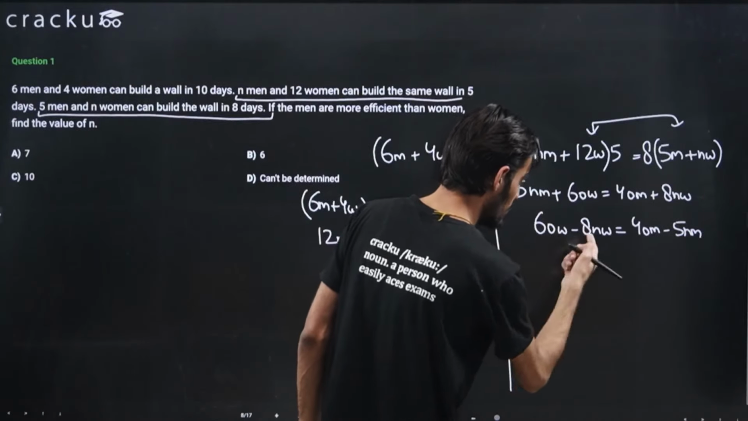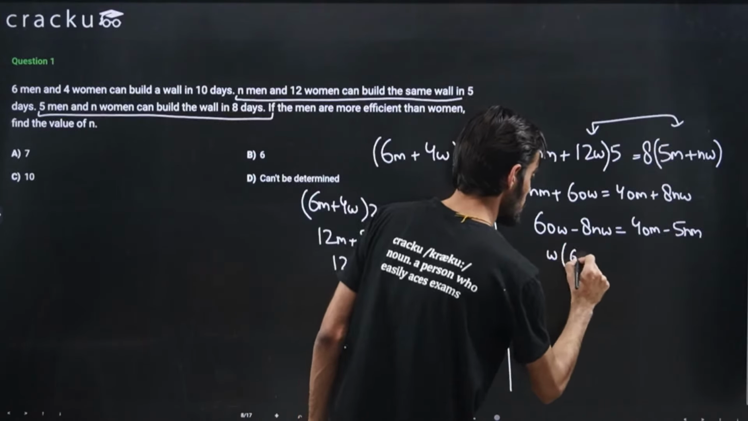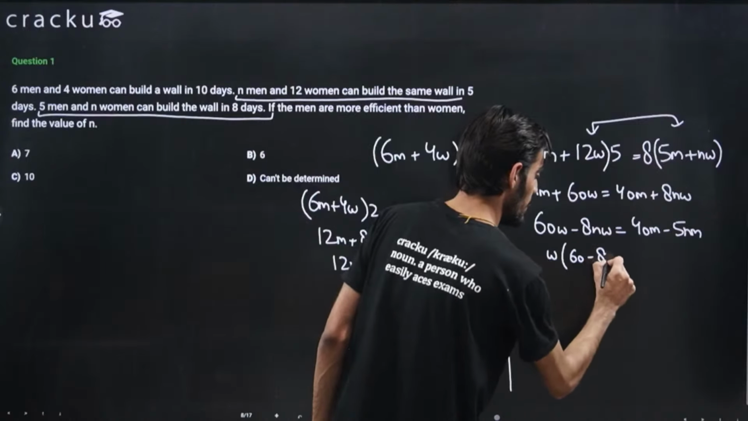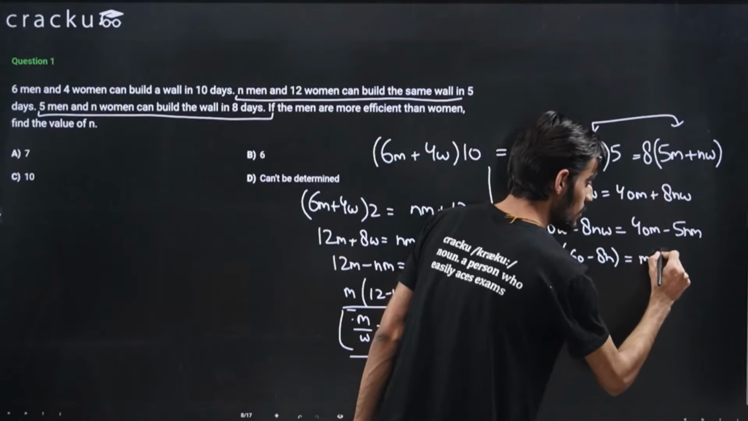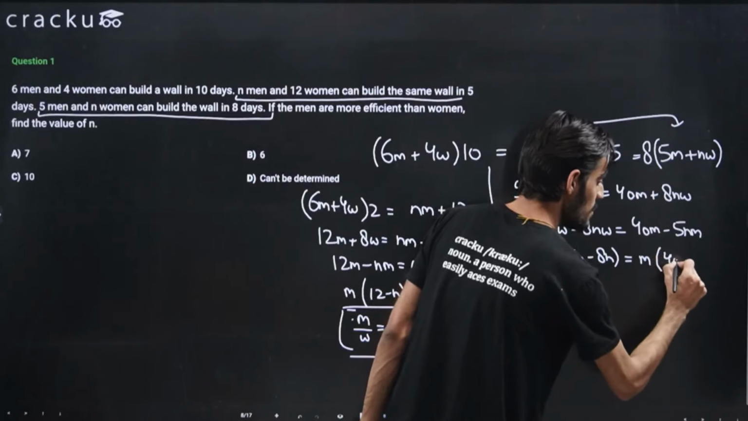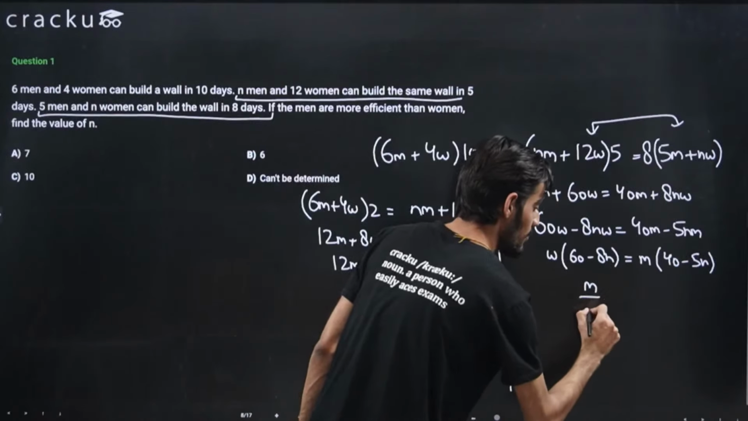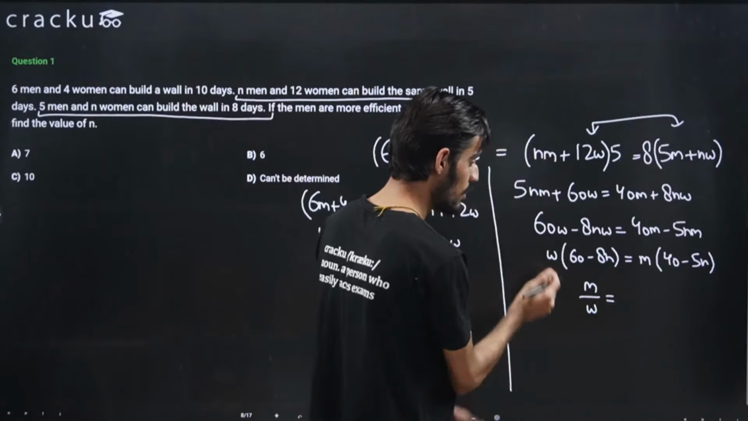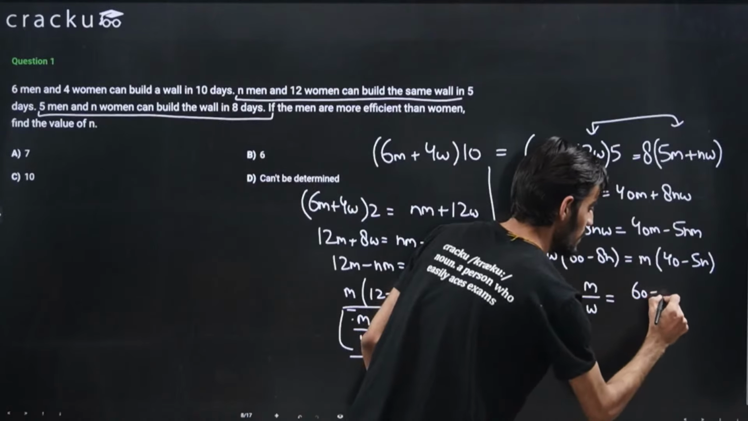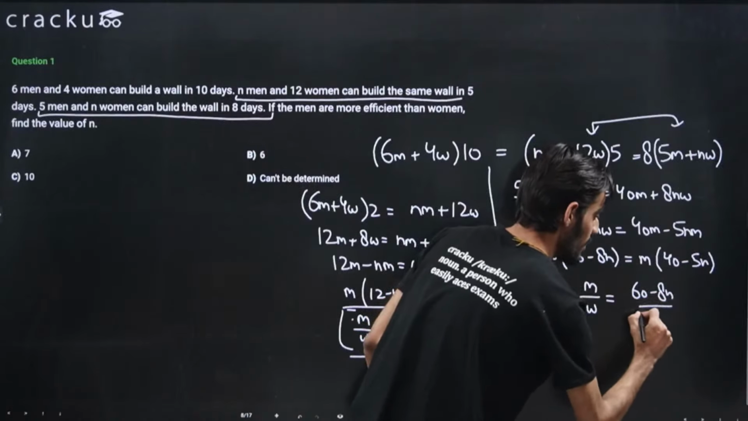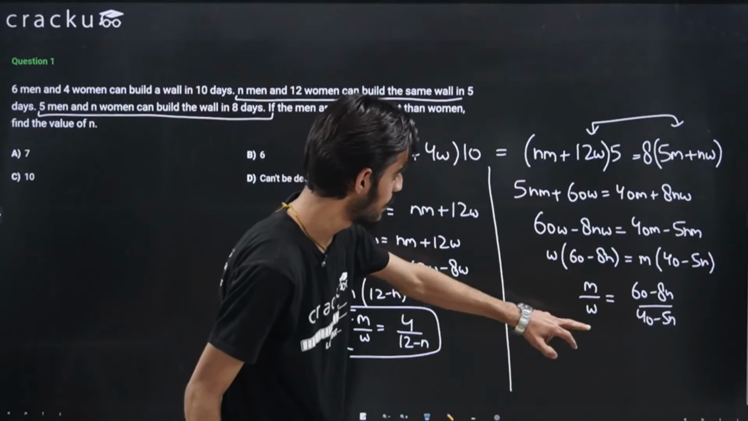Again, taking something common, let's say I'm taking just the w common here. So this will come out to be 60 minus 8n. That will be equal to, from here I can take the m as common, so this will come out to be 40 minus 5n. So the ratio of m to w will be equal to 60 minus 8n divided by 40 minus 5n, right? I hope I've done the calculation correctly.